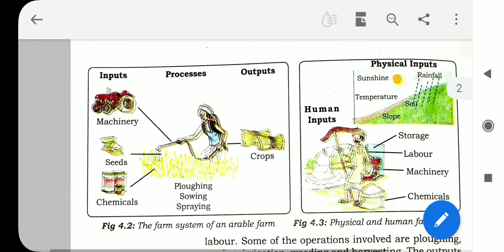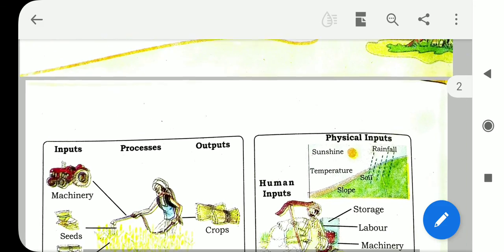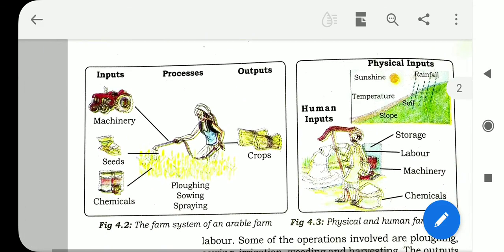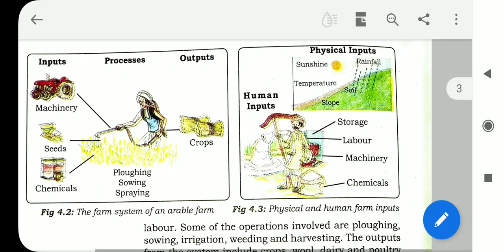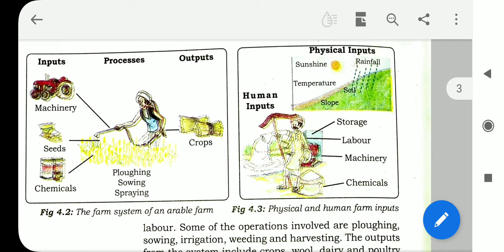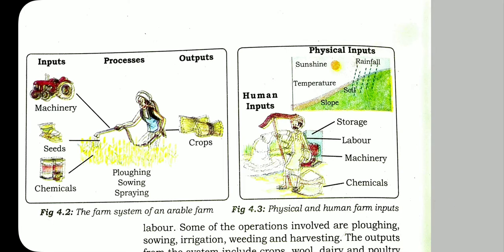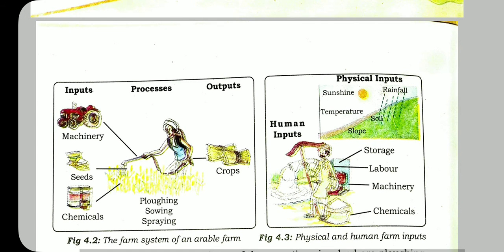Then you see the picture. This is the picture: the farm system of an arable farm, physical and human farm inputs. There are some physical factors and some human factors. These are the inputs, process, and outputs. And on the right hand side, these are the physical inputs.